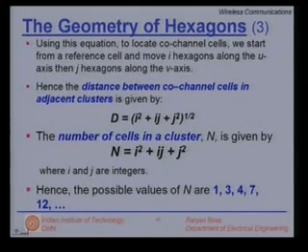From the hexagonal geometry alone, we have that not all integer values of capital N are possible. In fact, if you use integers for i and j, the possible values are 1, 3, 4, 7, 12 and so on and so forth.